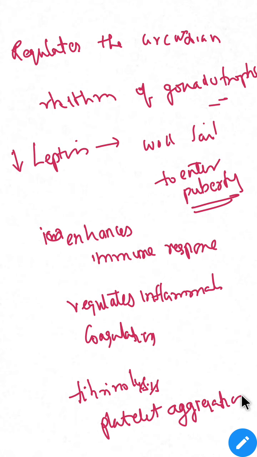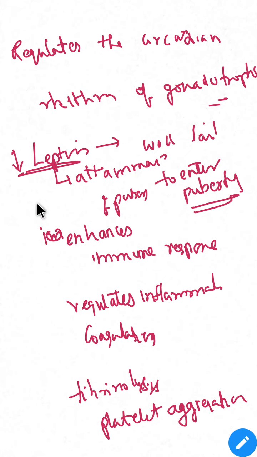So these are the important functions. One is attainment of puberty. The first one is attainment of puberty.